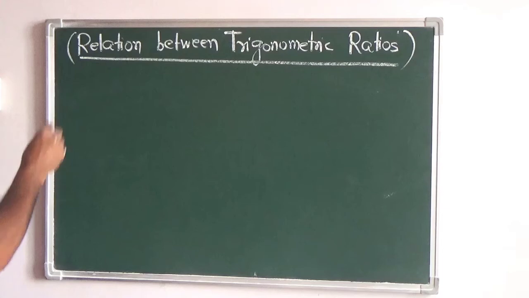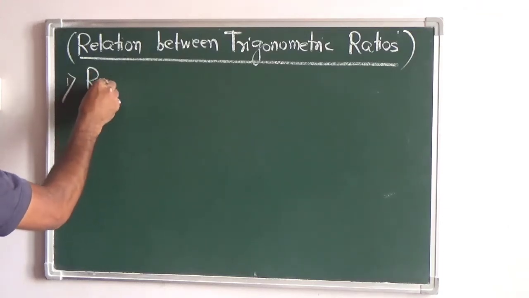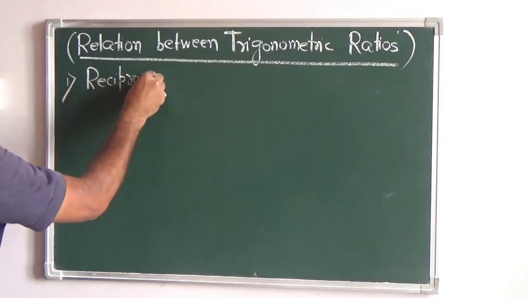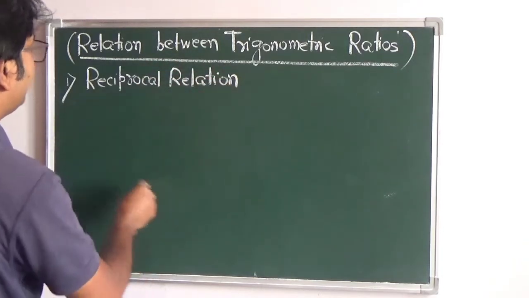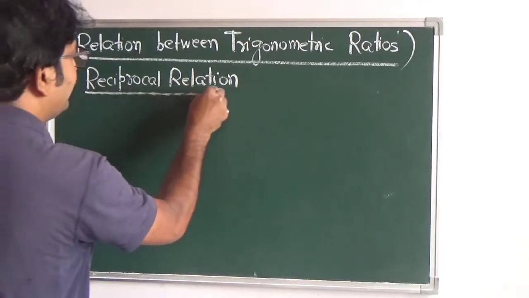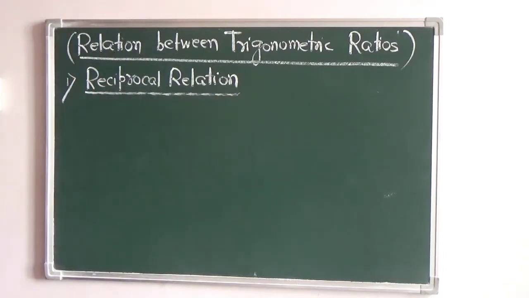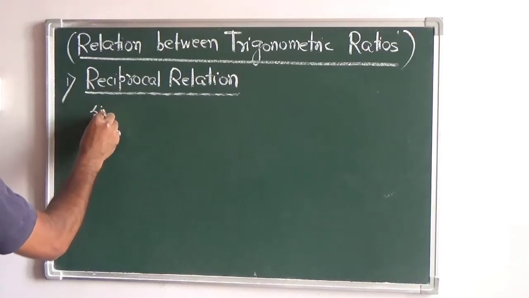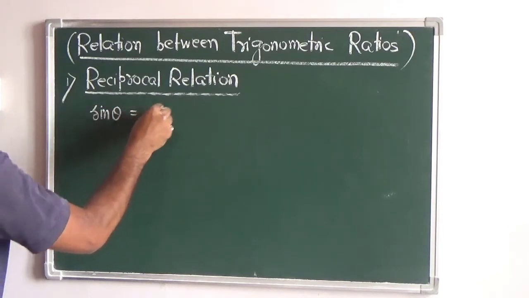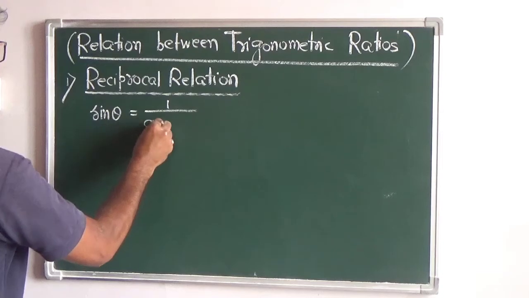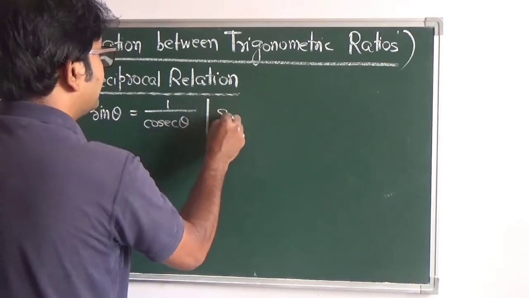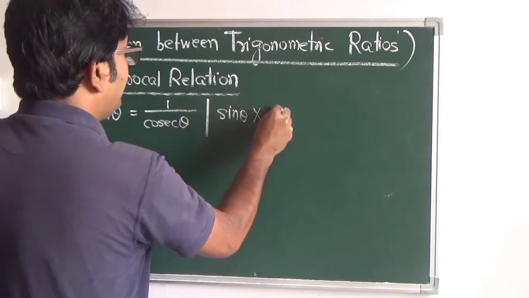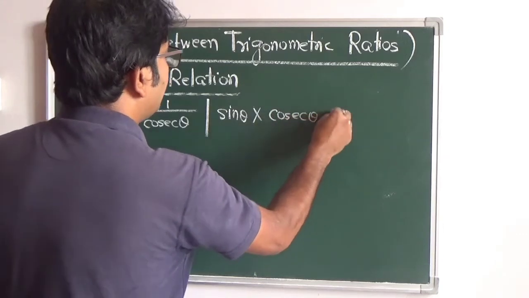The first one is the reciprocal relation, which I have just mentioned to you. Reciprocal relation, that means here we will write sin theta is equal to 1 by cosec theta. As I have told you, sin theta and cosec theta are reciprocal of each other, so we can write it as sin theta into cosec theta. If you multiply this, the result will be 1.